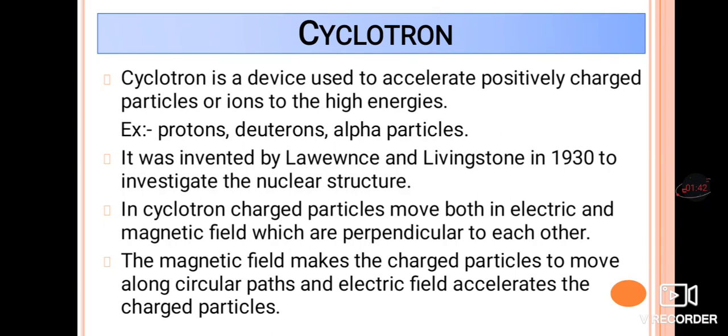So remember this point: in a cyclotron the charged particle moves in both electric and magnetic fields. The magnetic field helps move the charged particle in a circular path, and the electric field helps accelerate it.